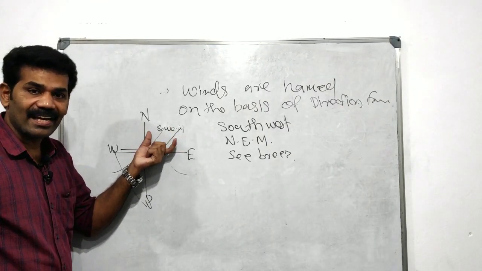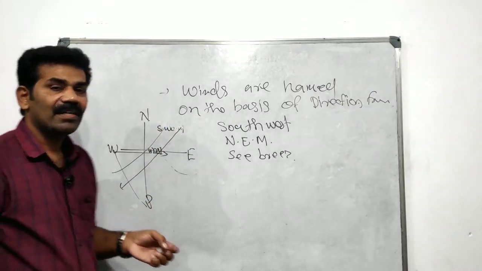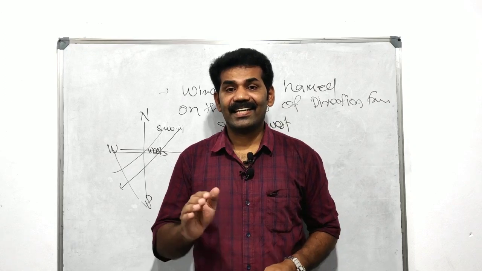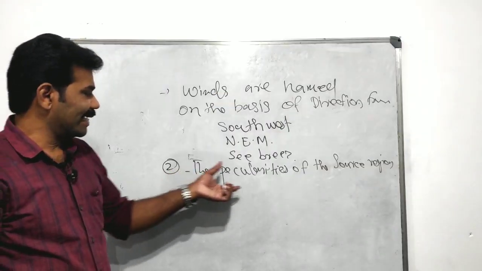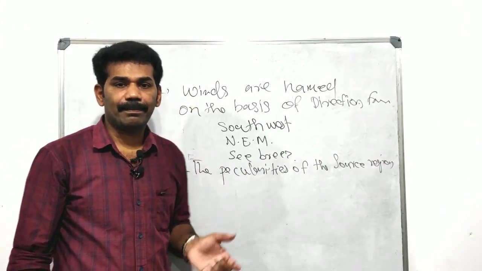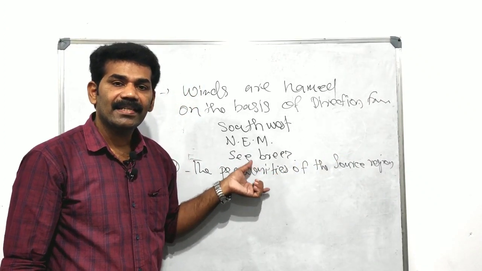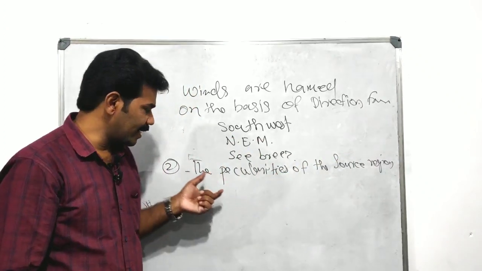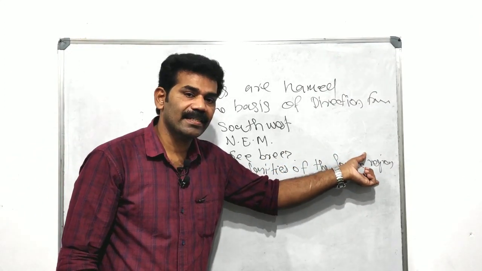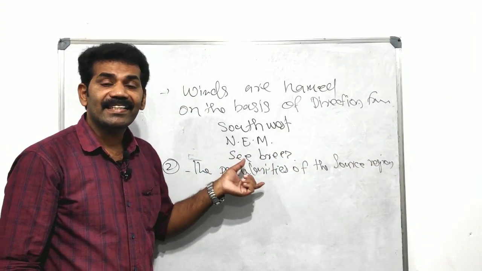Another wind in India is the northeast monsoon. So the wind gets its name from its direction. It is the first general fact of the wind. This is the second general fact: the peculiarities of the source region influence the nature of the wind. Once again, the peculiarities of the source region. Source region means the place of origin of the wind. That influences the nature of the wind.